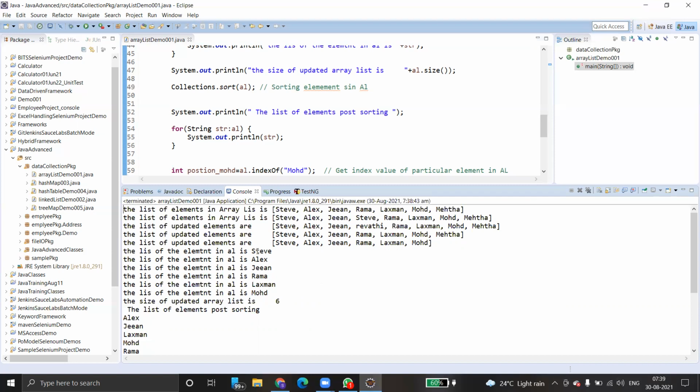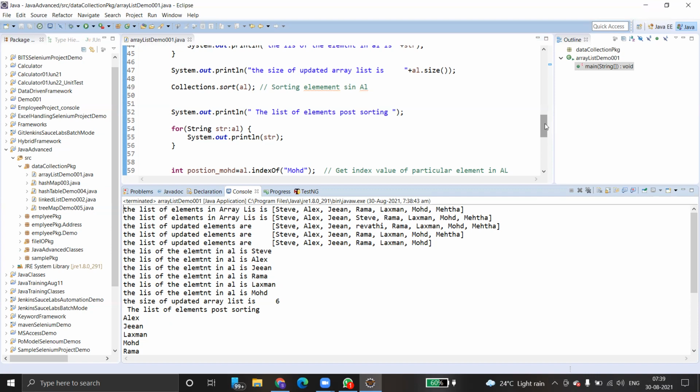So what's the total length of the ArrayList? We have 1, 2, 3, 4, 5, 6 elements. This is the size of the updated ArrayList: 6. Then coming to sorting, this is how we do sorting. Alex, Jeevan. So it basically follows alphabetical order. Is it clear?